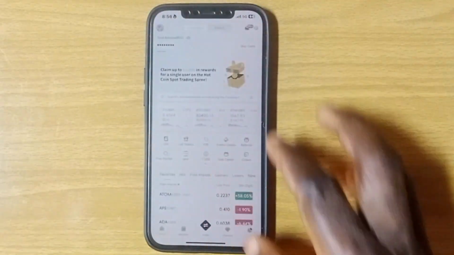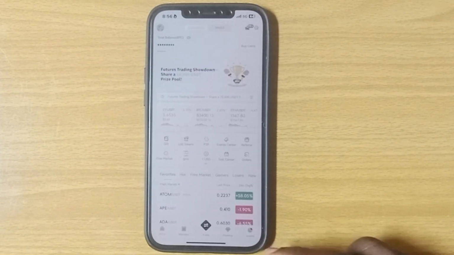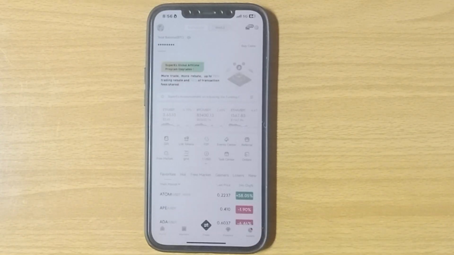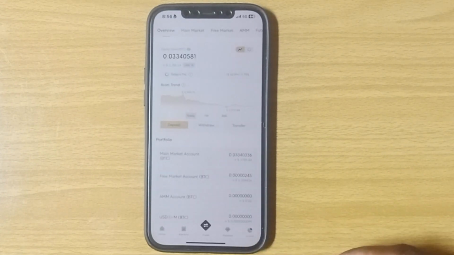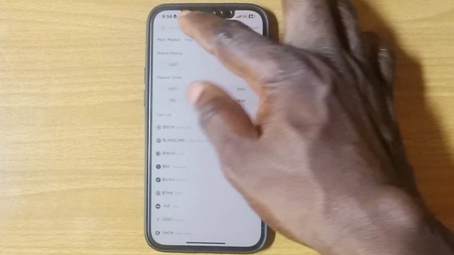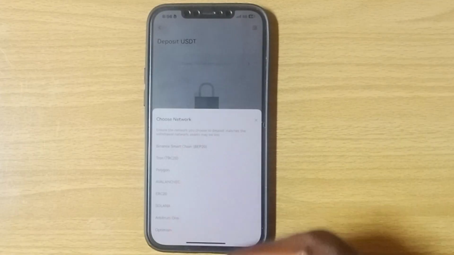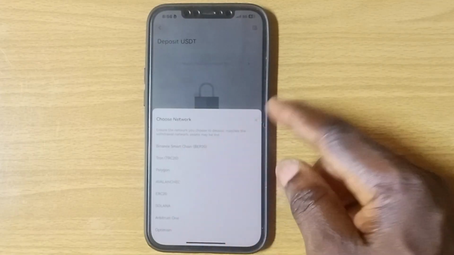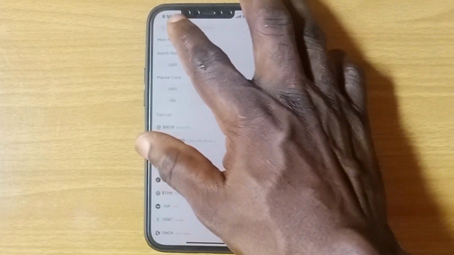Now that you have verified your account, the next thing is to add your USDT to this platform. Doing so is very simple. You can send your USDT from any wallet to this platform. Tap on the asset button. Under asset, tap on deposit. You can search for USDT, or you tap on this button to bring in USDT to this platform. You send your USDT to any of these chains here. Now that USDT has been sent to this platform, then you are good to go.